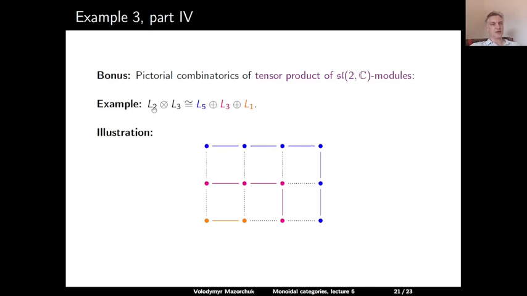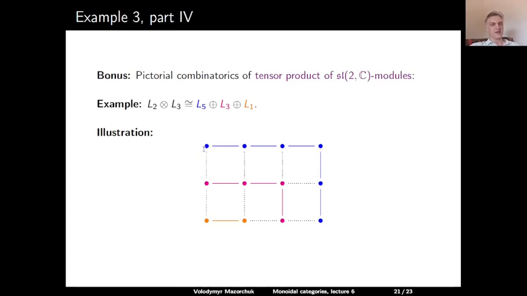The simple module L2 has dimension 3, so we take 3 points, and the simple module L3 has dimension 4, so we have 4 points. And now we take the product of 3 and 4. So we consider the rectangle with one side having 3 dots and the other side having 4 dots.